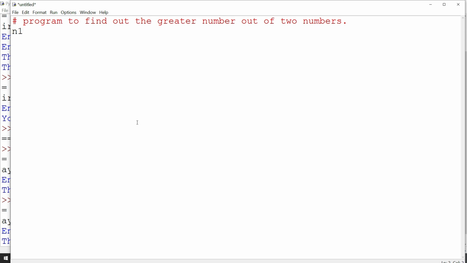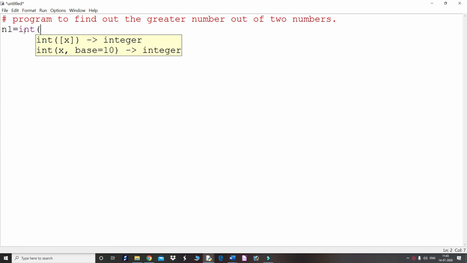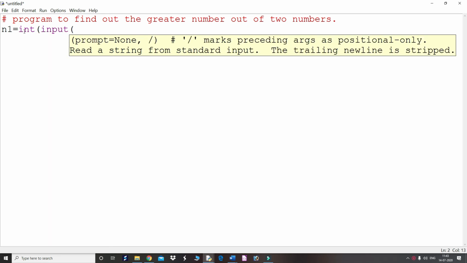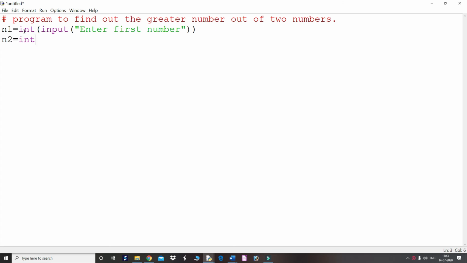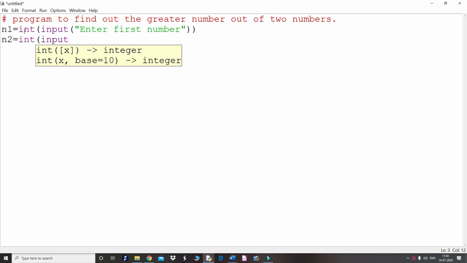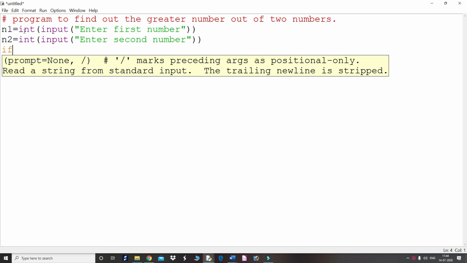So say n1 is equal to int, then again we have to take the value, input; that word we have to use: enter first number, then close the parenthesis. For number 2 also we have to do the same thing: integer, input, enter second number, right?